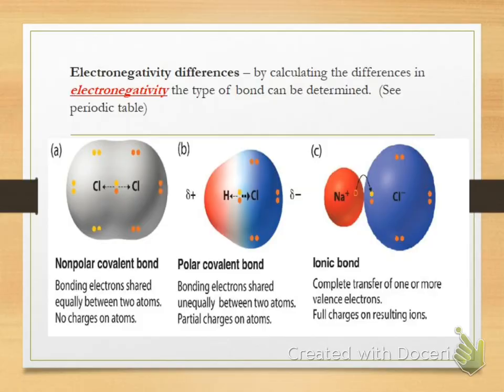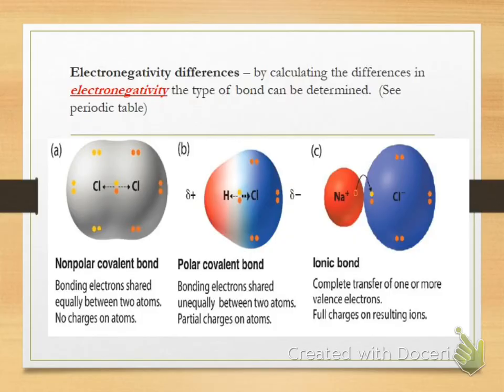So electronegativity differences is how you actually truly define what kind of bond it is. And quite frankly, most of the bonds aren't 100% one or the other. But we use our electronegativity differences to truly determine what kind of bond it is, and I have that listed towards the bottom of your notes.